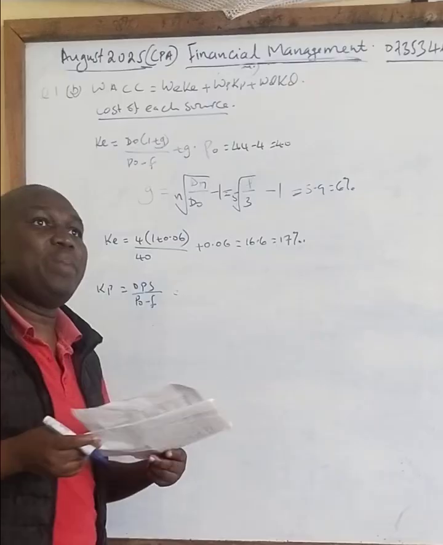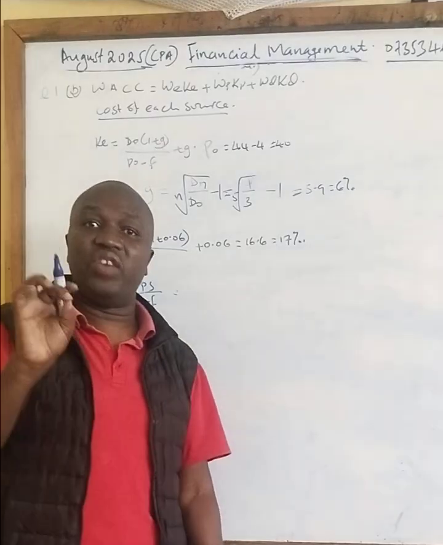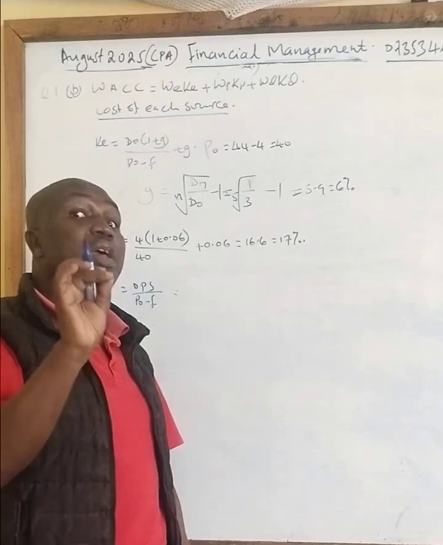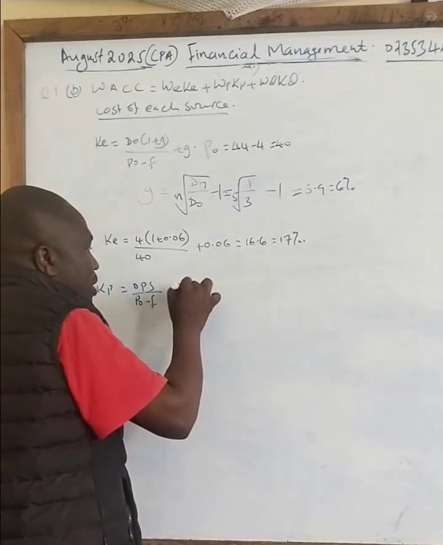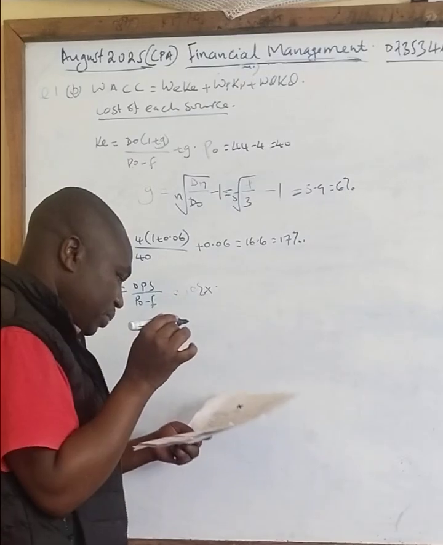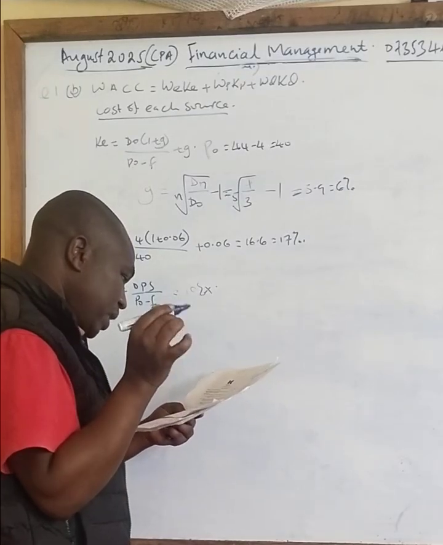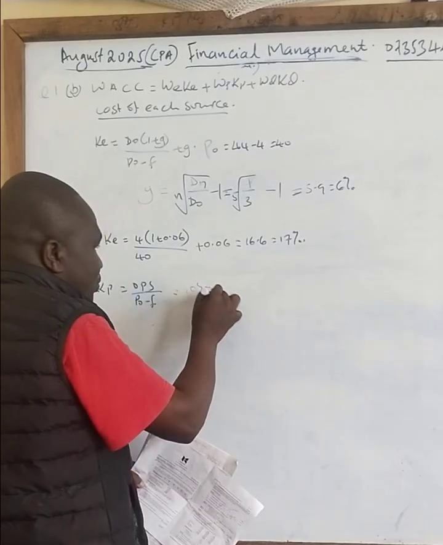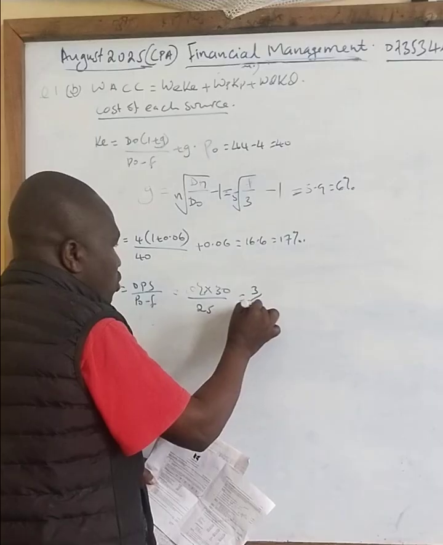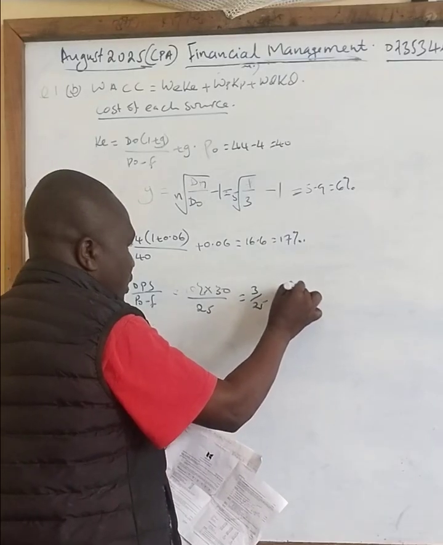You always say 10% of the par value or the face value. Don't say 10% of the market price. It is 10% of the par value. Not market price, but par value of 30, divided by the market price of 20, which is 3 over 20, gives you 12%.